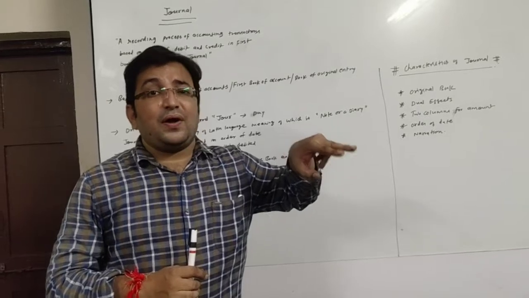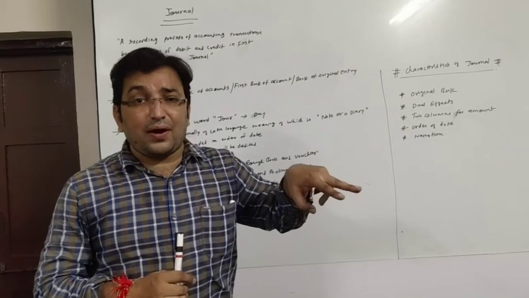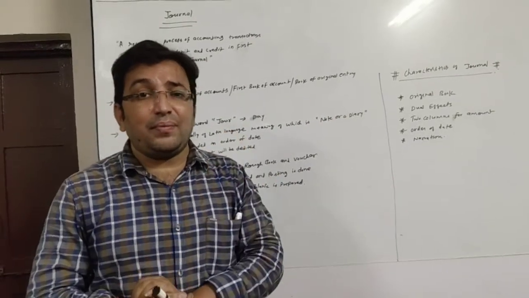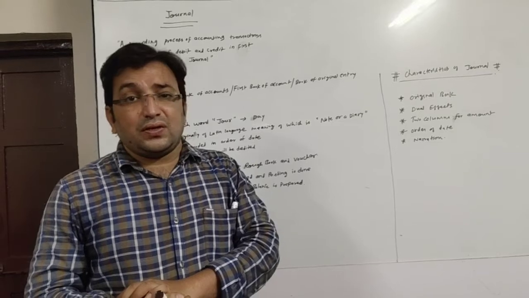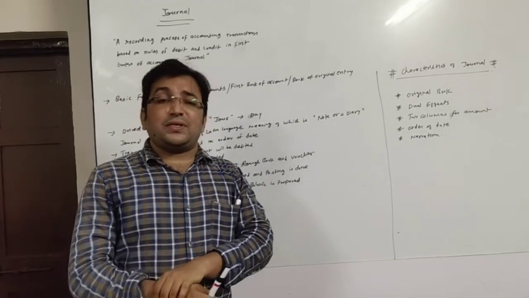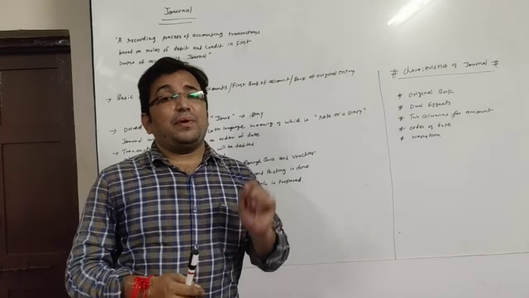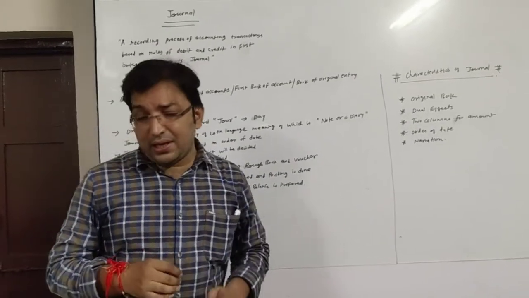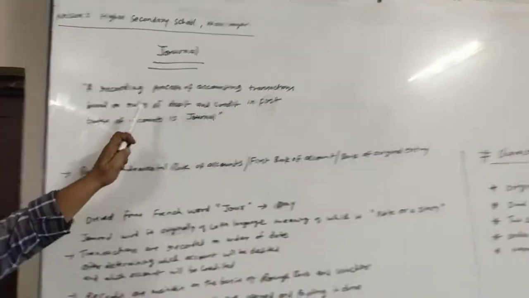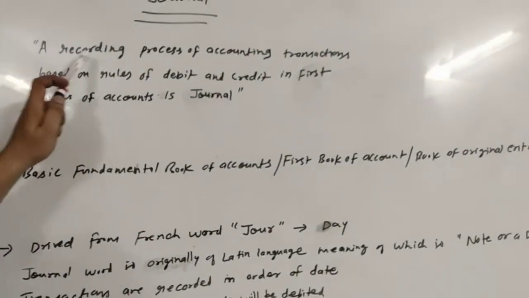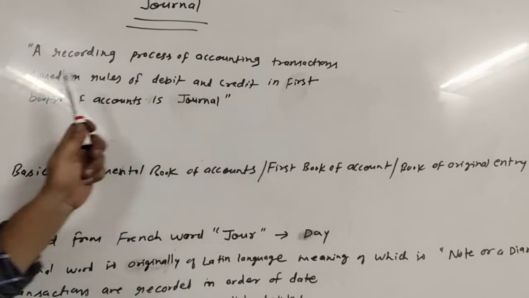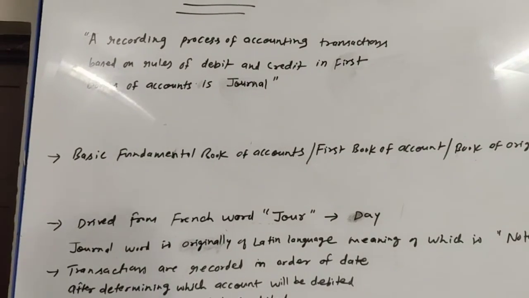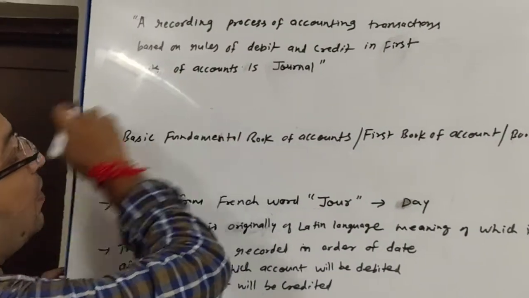So we will decide which 2 accounts are affected. Then on the basis of types of account, we will determine the types of account, and then, applying the rules of debit and credit, we will decide whether the account will be debited or credited. And then on the basis of that debit and credit, we will record it in a book. That book is known as journal. Here the meaning is: what is a journal? A recording process of accounting transactions based on rules of debit and credit in the first book of accounts.